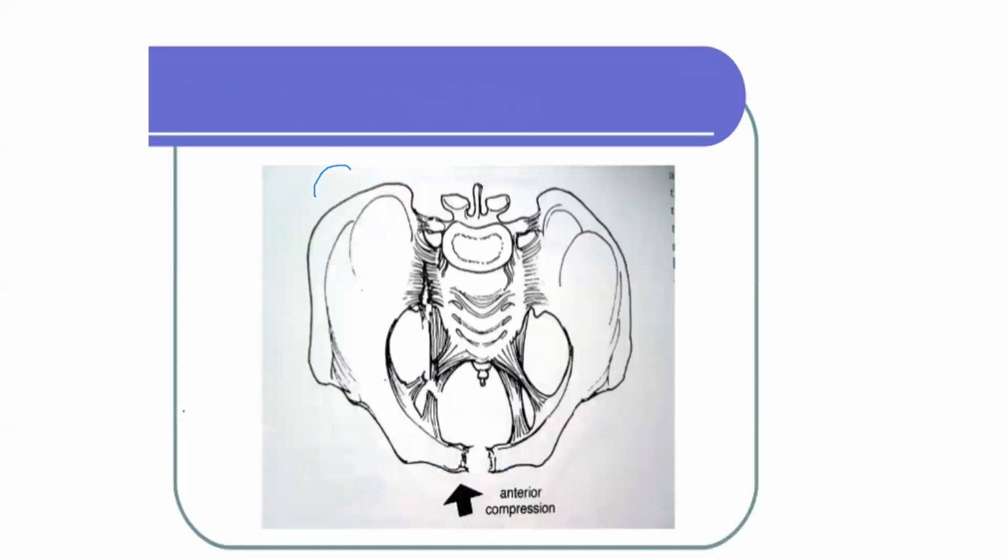So this is anterior compression. In anterior compression, what to see? Anteriorly there is a force which opens this pubic symphysis. So this is anterior compression. You just remember the name.